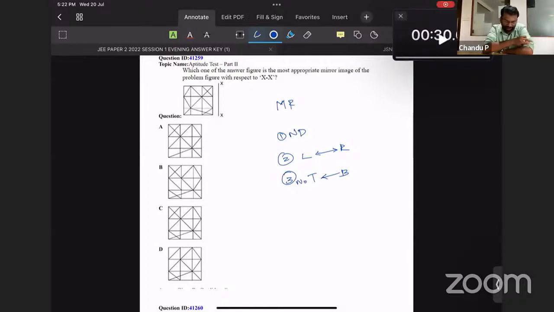Now we can check the figure. Over here, I'm just focusing on this particular area. This one will be going to the left. Option A fine. Option B fine. Option C fine. Option D, line missing. So now one option is eliminated. I'm just checking distortions, any changes that happen to the question figure. Now coming over to here. Next line to focus on. Okay, we can focus on this line. Let me check this one. It has come to the right. Okay, fine. Everywhere it is fine. Now, yeah, this one we can have a look.